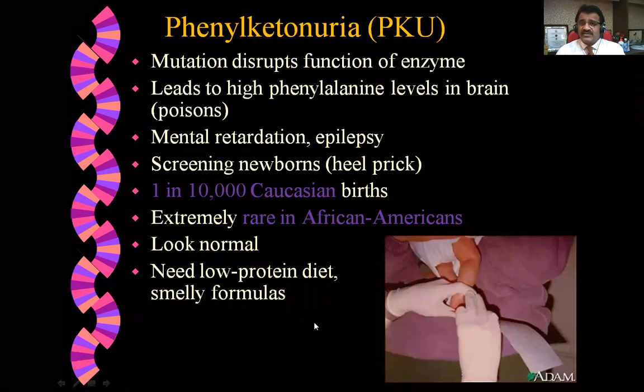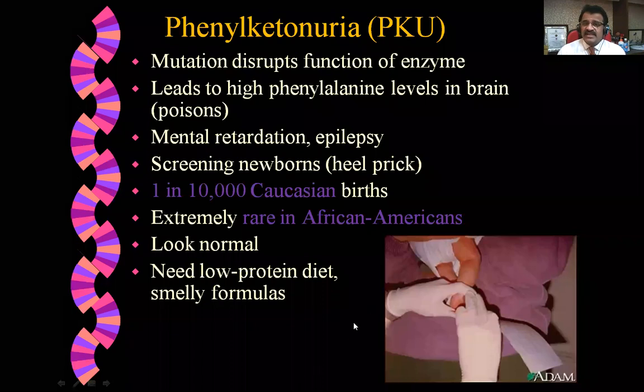Now the last one in this category is phenylketonuria, PKU, which we have talked about in the study. Mutation disrupts the function of an enzyme, leading to high phenylalanine levels that poison the brain, and there is mental retardation and epilepsy. The screening test is done in newborns by heel prick. You can see this picture here. Heel prick is given. It is extremely rare in African Americans, but common in Caucasians. The child looks normal, needs a low protein diet and special formulas.